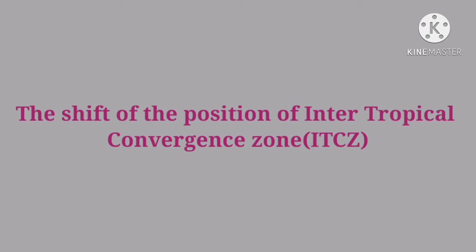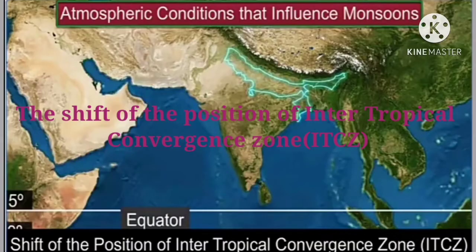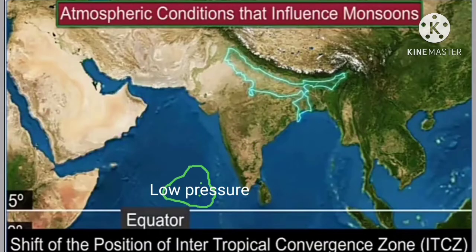Second point, the shift of the position of Intertropical Convergence Zone, ITCZ. What is ITCZ? The Intertropical Convergence Zone is a broad trough of low pressure in equatorial latitude. Here you can see ITCZ. It is a low pressure trough. This is where the northeast and southeast trade winds converge.